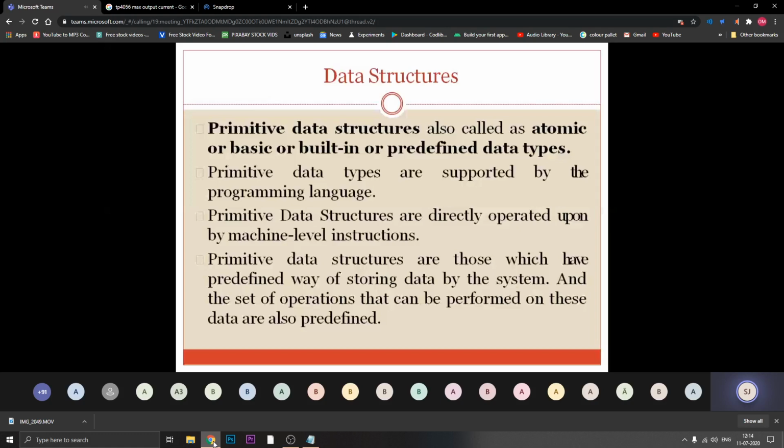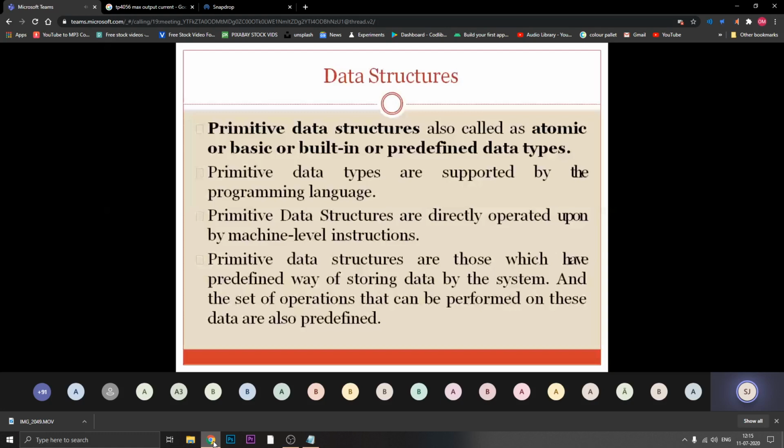Next, primitive data structures are those which have a predefined way of storing data by the system, and we can perform multiple operations on that. Predefined way in the sense how to write a particular type of data, like we write integer a is equal to 5. It has its own predefined way, indicating that I want to store a variable with number 5 as variable a, which is of type integer. So there must be a specific or predefined way for storing the primitive data structure.